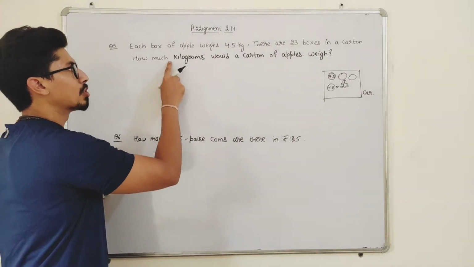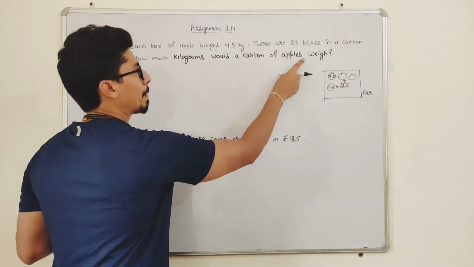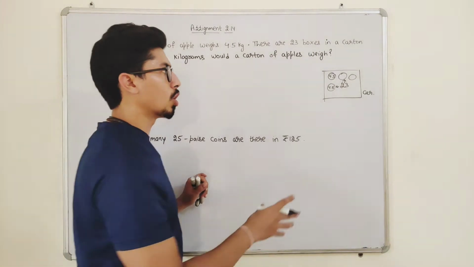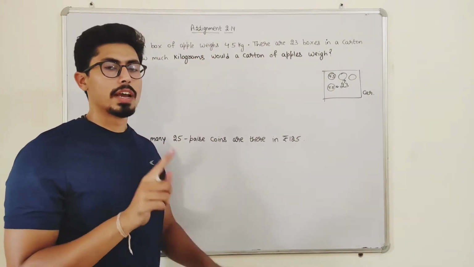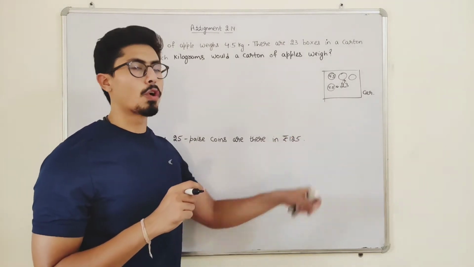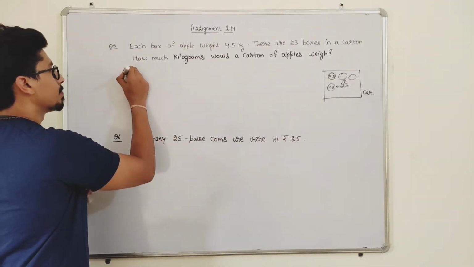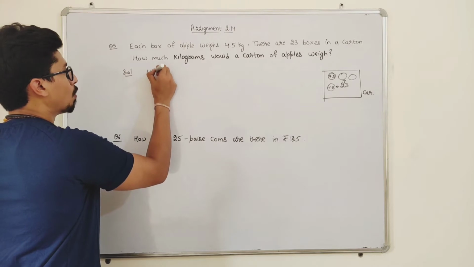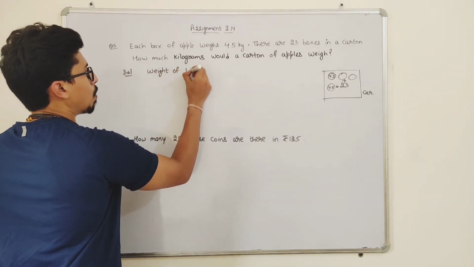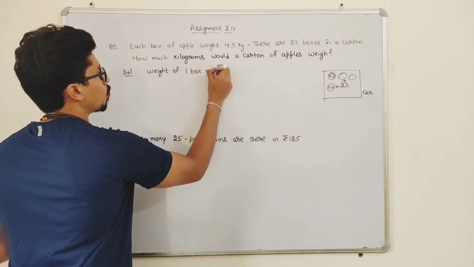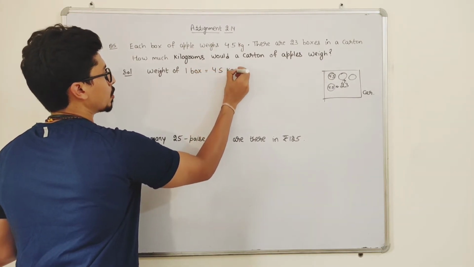Then how many kilograms would a carton of apple weigh? So I have to find out the total weight of the carton. See students, there are 23 boxes and the weight of one box is 4.5 kg. It is given in the question.